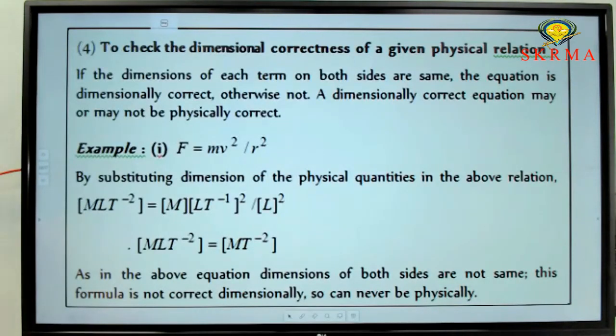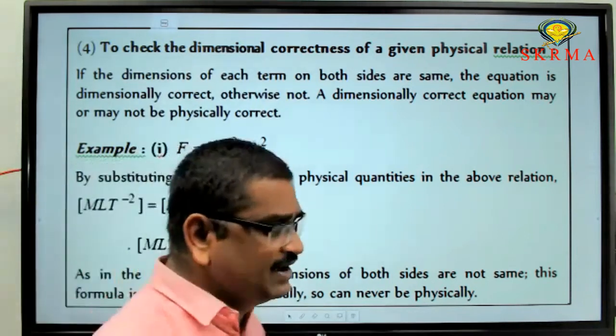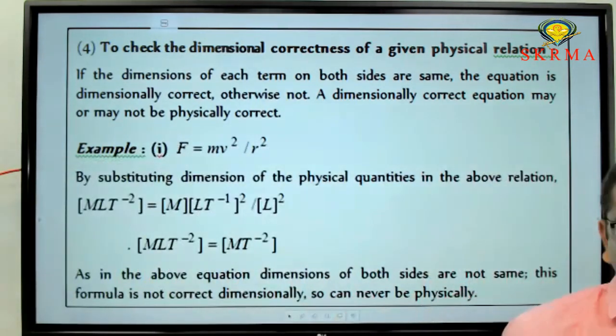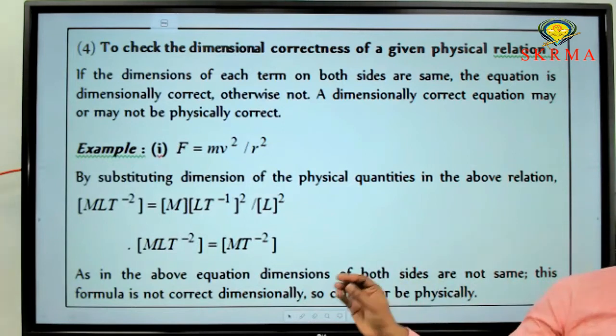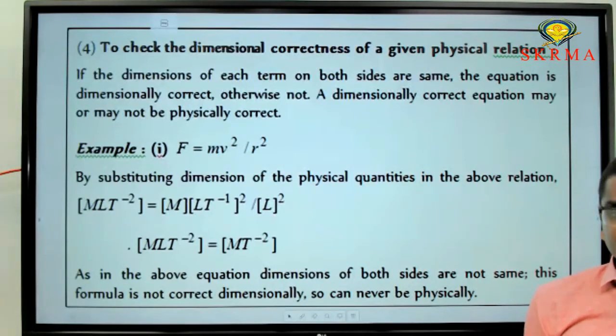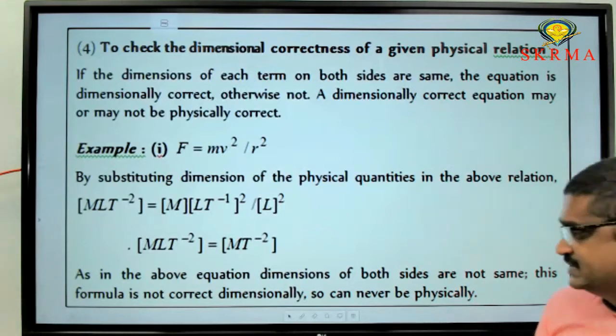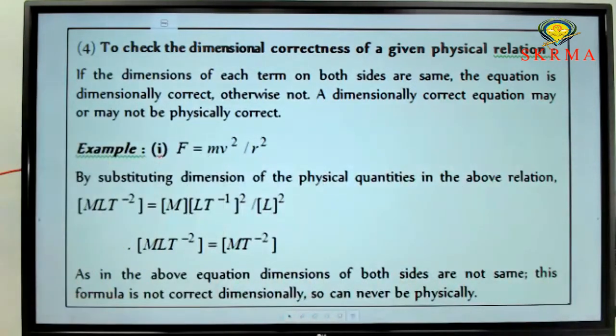Next application, dimensional analysis. The next application is to check the correctness of a physical quantity or equation. So what is the other use of dimensional formula or analysis? To check the correctness of a physical equation, or an equation in physics, we need to use dimensional analysis. Third application.